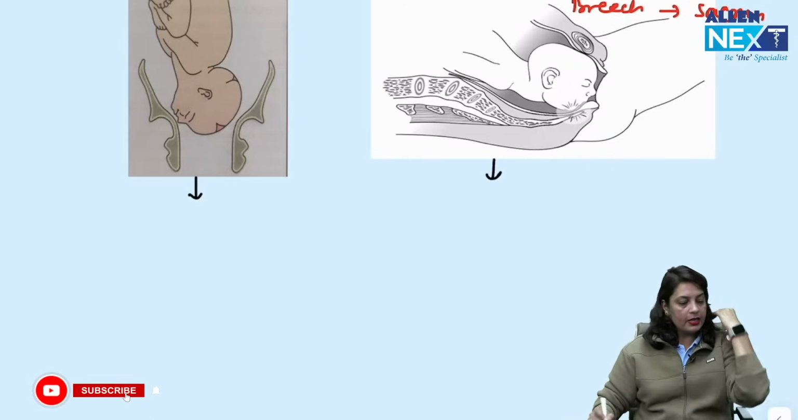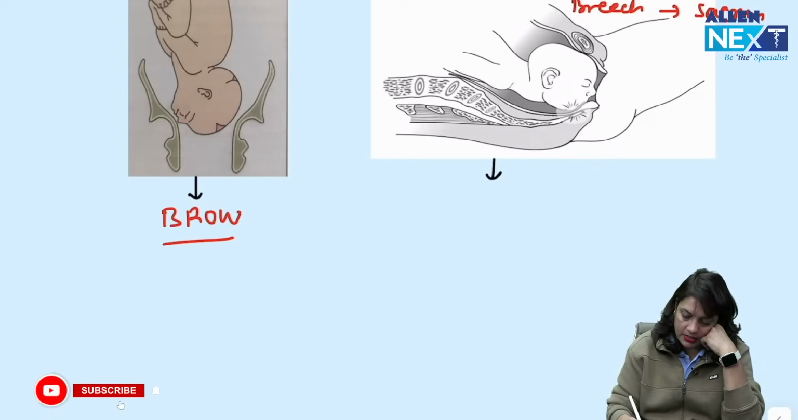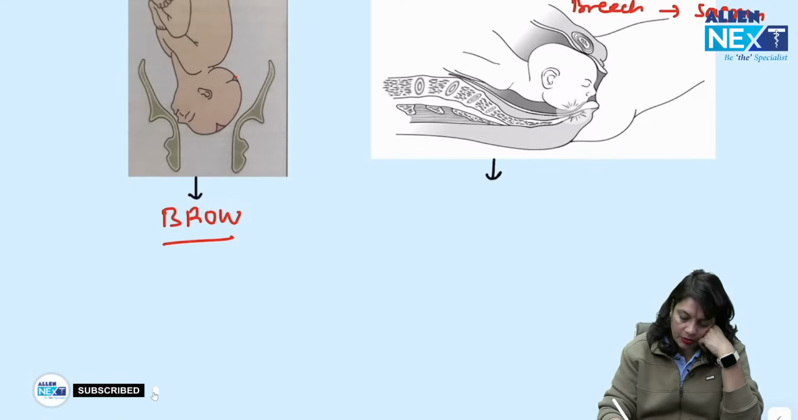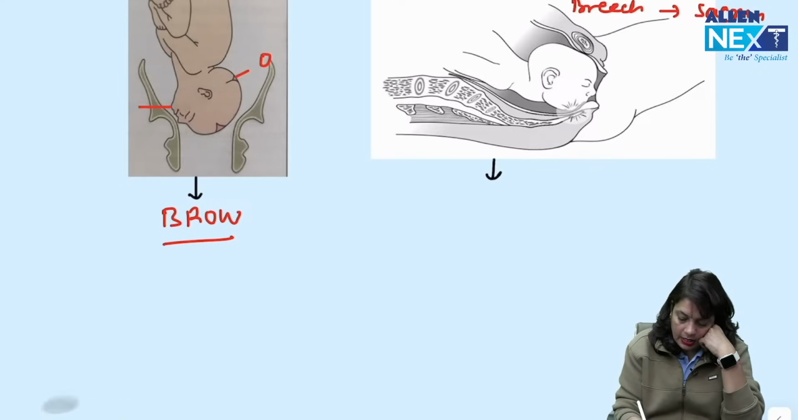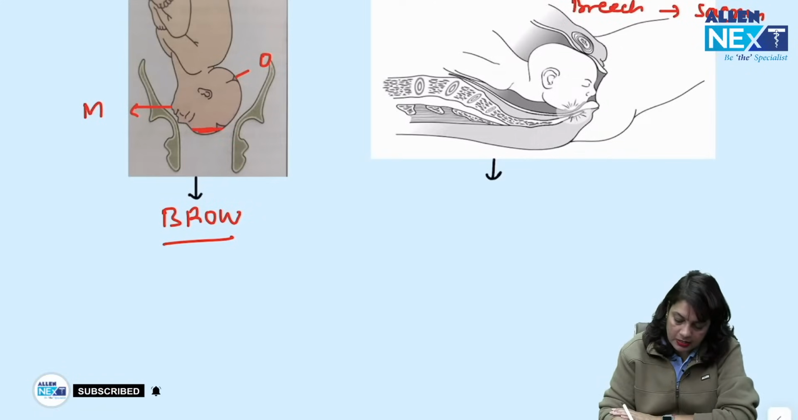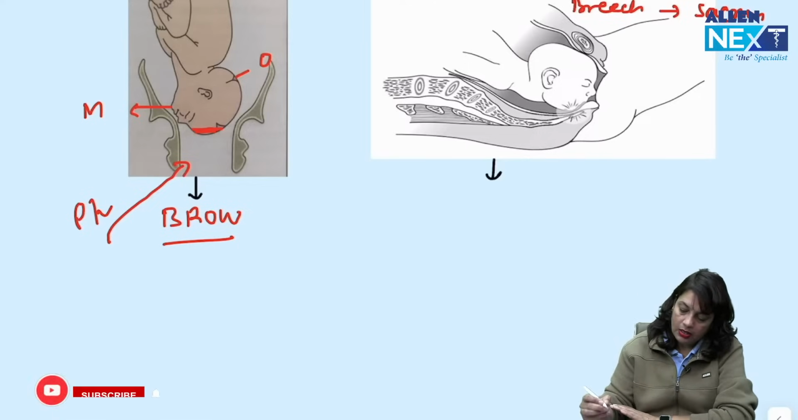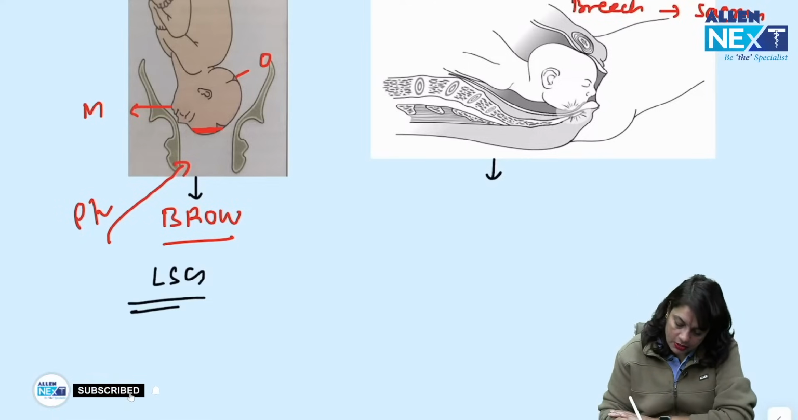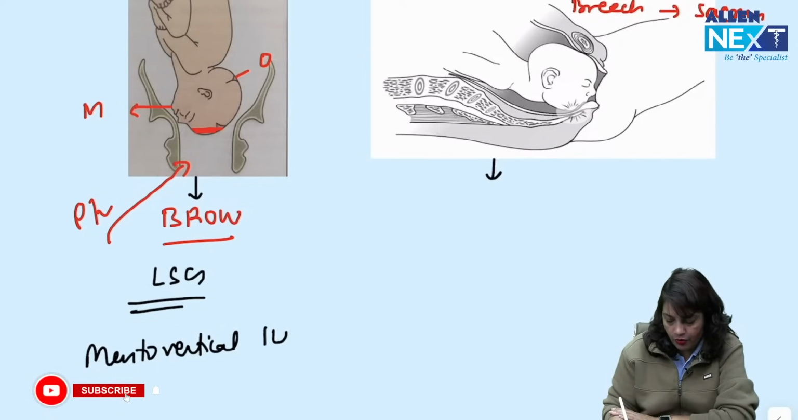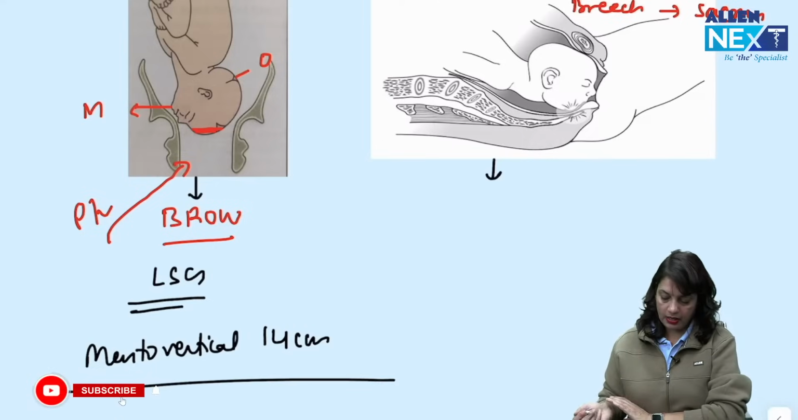Now what is this first image showing? This first image is showing the brow presentation. It is not vertex because the occiput is behind. It is not face because the mentum is behind. So this is the part which you feel on per vaginum examination. This is brow presentation. It will not deliver, you have to do cesarean section because of the largest diameter, the mento-vertical 14 centimeters, which cannot pass through the maternal pelvis.